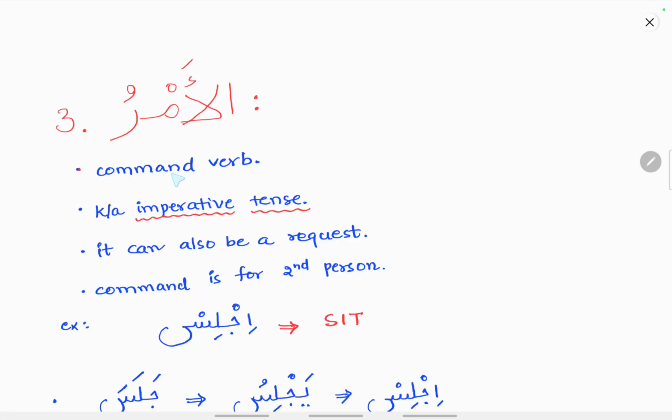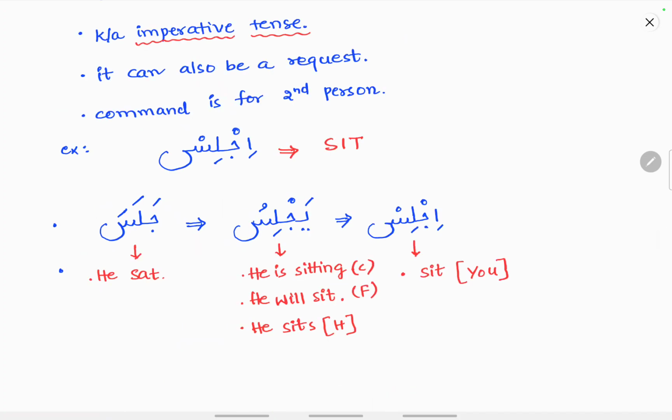Now coming to the third tense, that is the fe'lul amr. This is also known as a command verb. It is also known as the imperative tense. Here it can also be a request. Command is only given to the second person. For example, ijlis. Ijlis means sit. So it can be a command or it can be a request.